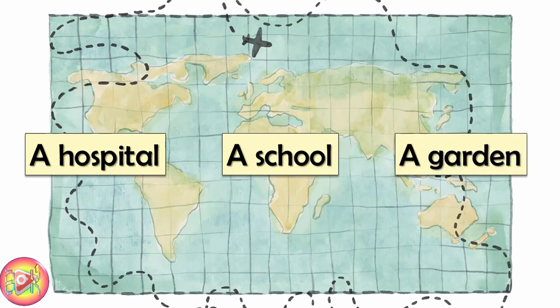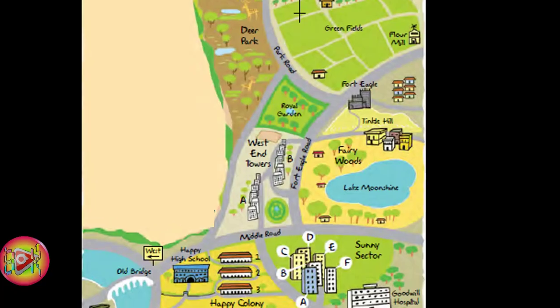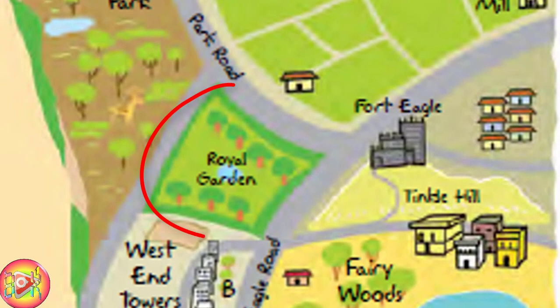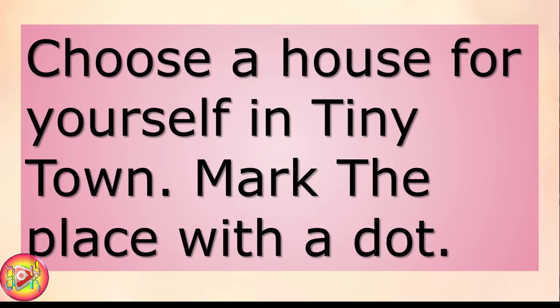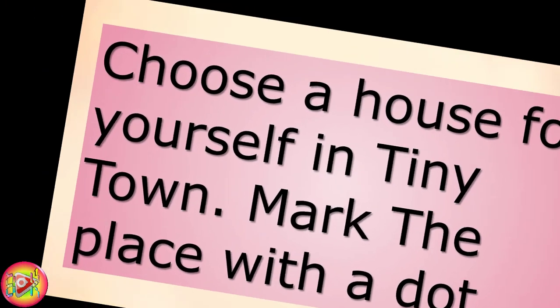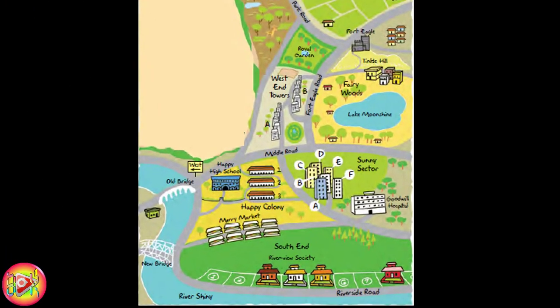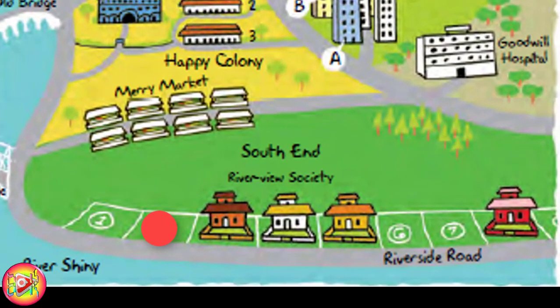A garden. Where is it? Here it is. Nice. Choose a house for yourself in tiny town. Mark the place with a dot. Have you chosen? Yes. Here it is.